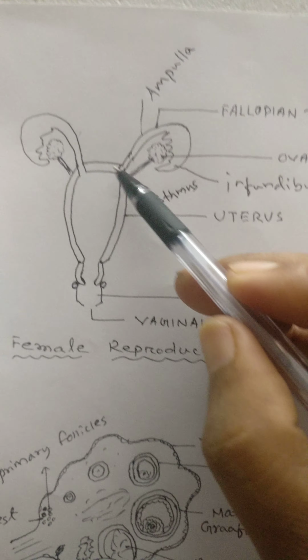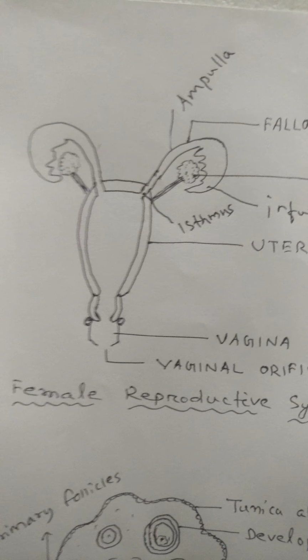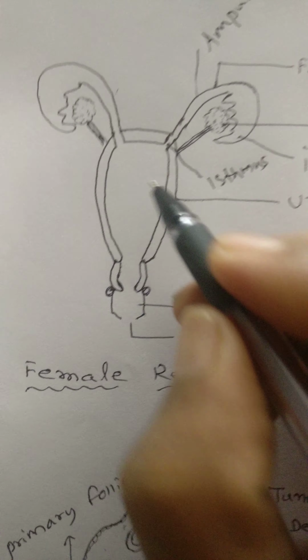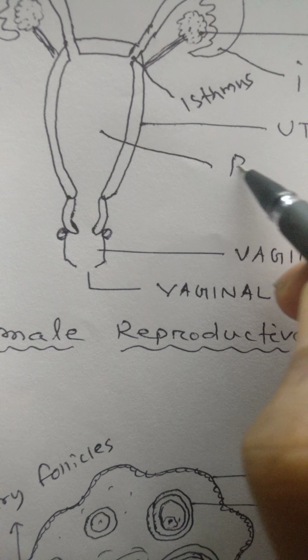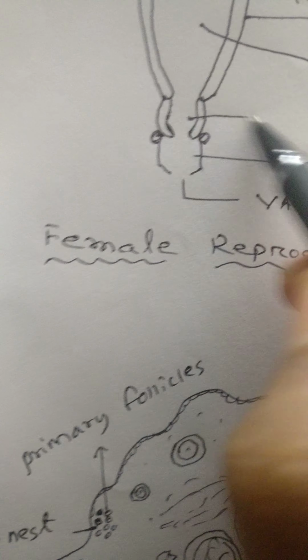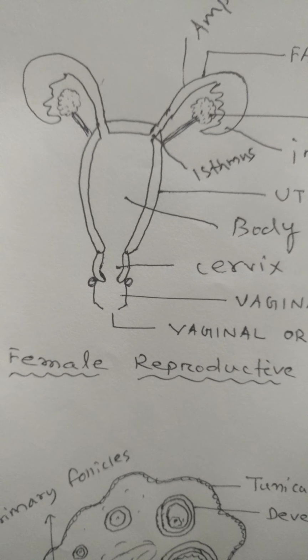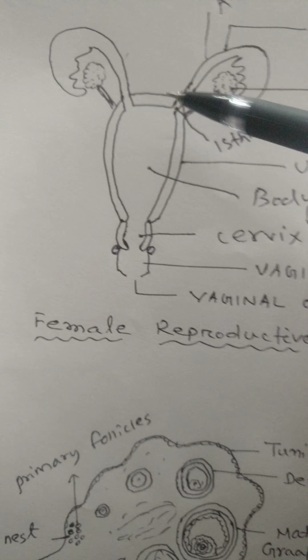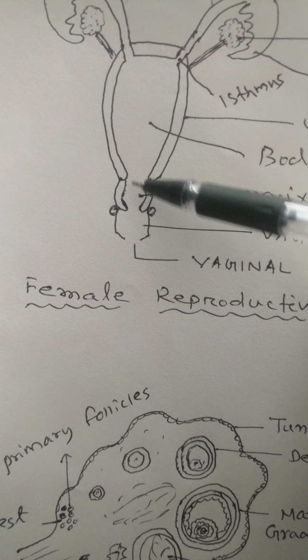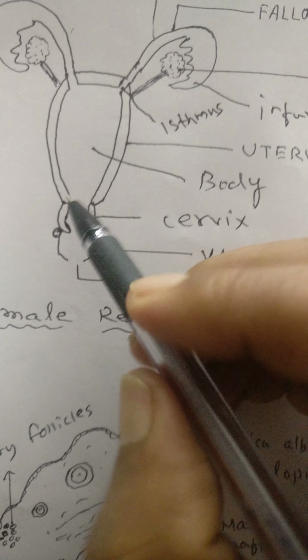Then come to uterus. This is uterus. There is a single uterus. Uterus has 2 parts. Upper part is called body and the lower part is called cervix. Body is wider, cervix is narrow. In between body and cervix you will find a pore.